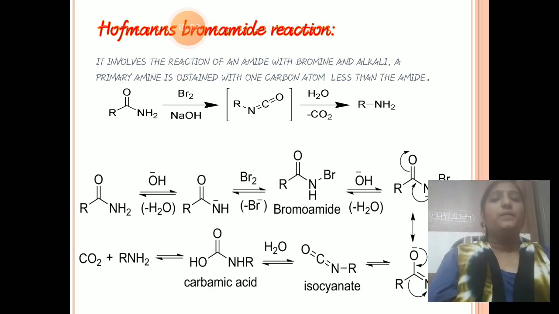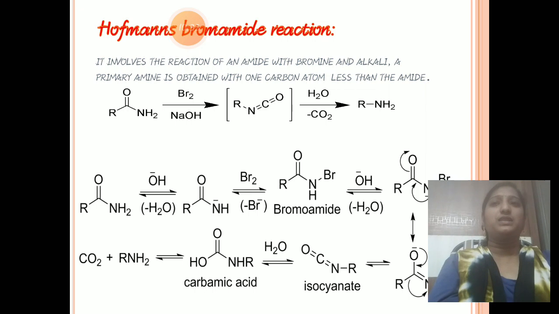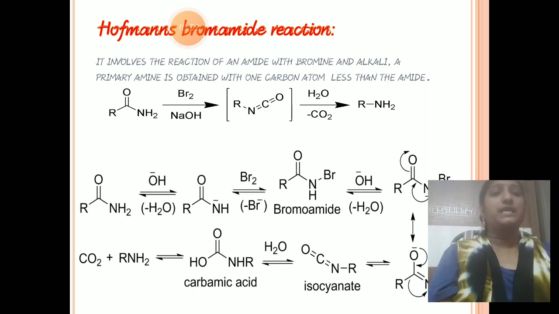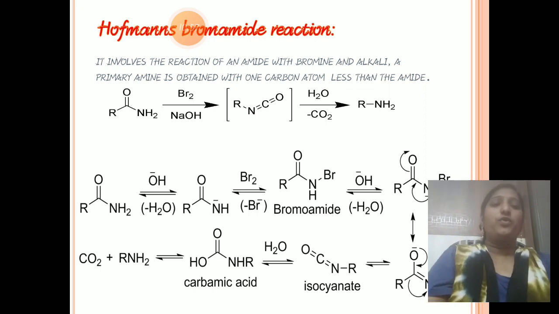So if you want primary amines or secondary amines or tertiary amines, first of all we can take primary amides or secondary amides in the starting substance. So in this reaction we can take ethanamide as the reactant, and we get ethylamine as the product. Similarly, we can take propanamide as a reactant, and finally we get propylamine, like that. So if you want different types of amines, you can take different amides.